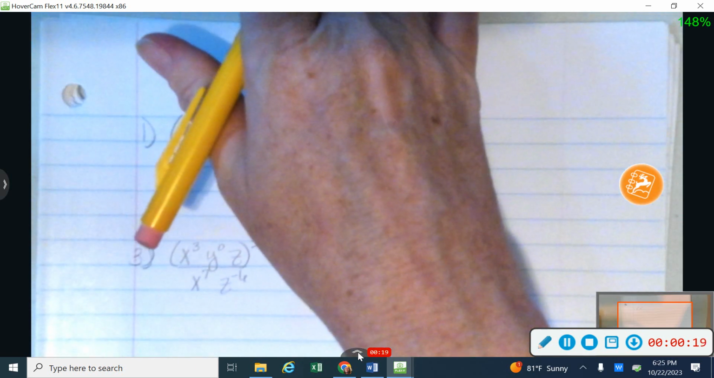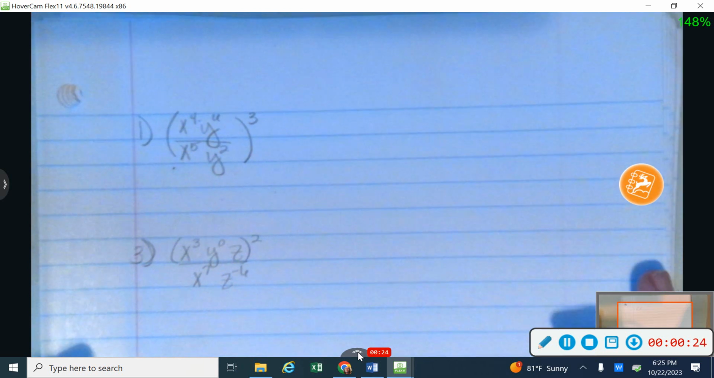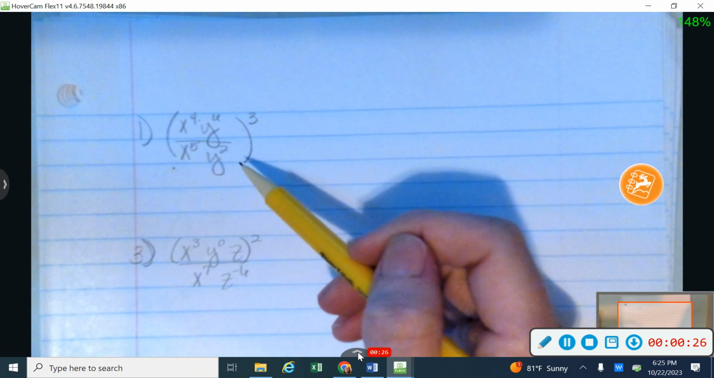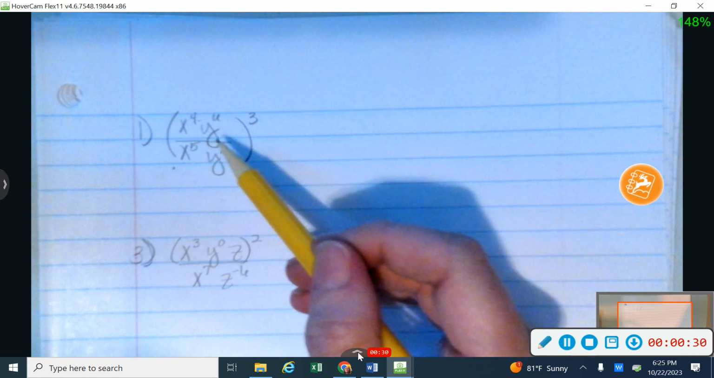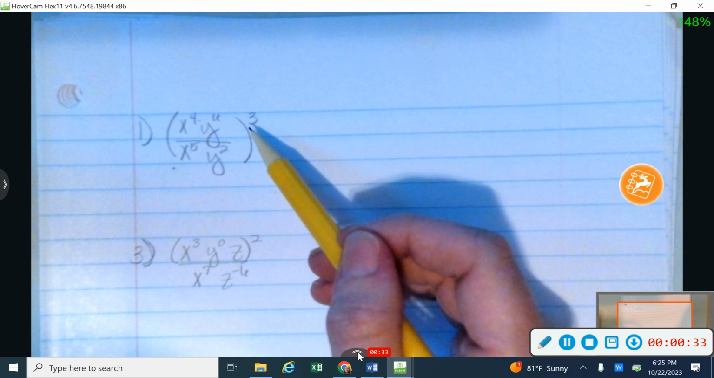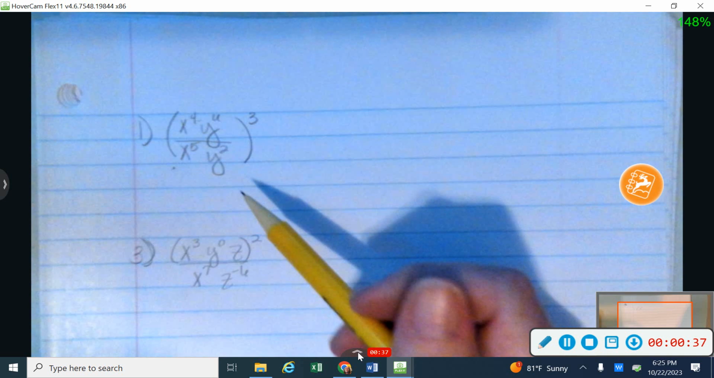Sometimes there's a situation like in question number 1 where everything's being raised to the third power. When you have that kind of situation, you can go ahead and reduce what's on the inside first. It'll just make your life a little bit easier rather than working with the bigger numbers. Feel free to work with the bigger numbers if you want to. I'm going to go ahead and reduce on the inside first.